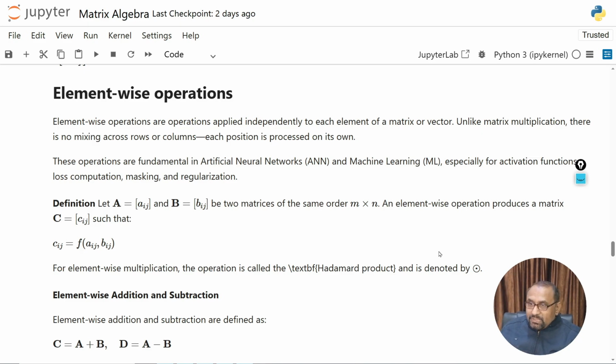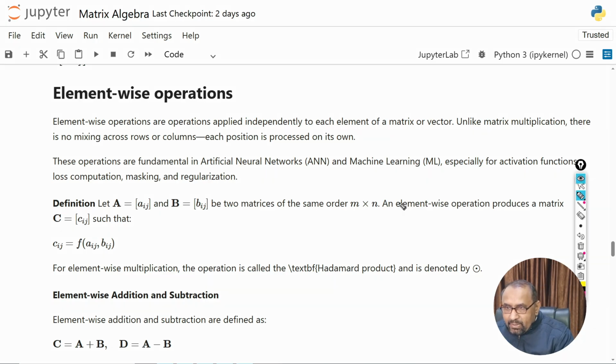Element wise operations are operations applied independently to each element of a matrix or vector. Unlike matrix multiplication, there is no mixing across rows or columns. Each position is processed on its own. These operations are fundamental in artificial neural networks and machine learning, especially for activation functions, loss functions, masking, or regularization. So here this is the definition.